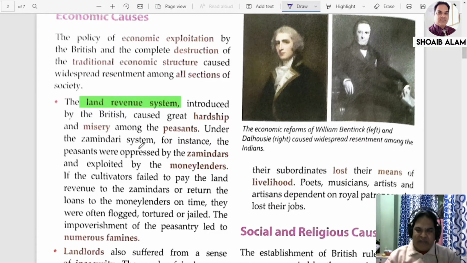That means they tried every possible way to exploit the Indian economy. So they introduced different revenue policies, like the land revenue system, the zamindari system, or we can say the permanent settlement. The land revenue system introduced by the British caused great hardship and misery among the peasants. The peasants were very unhappy, and their life became very difficult. They started to live a miserable life.